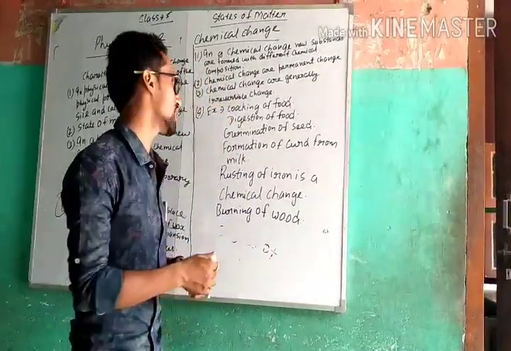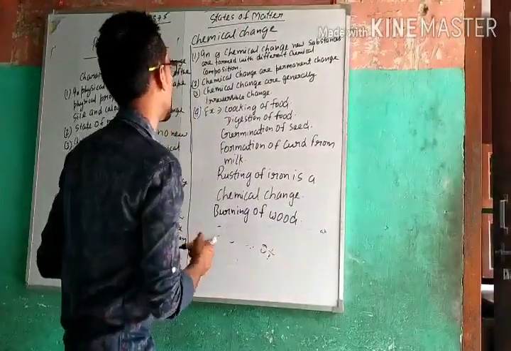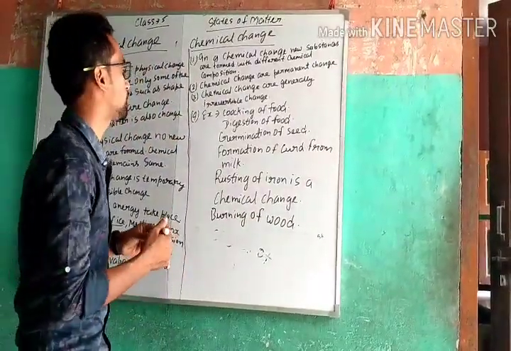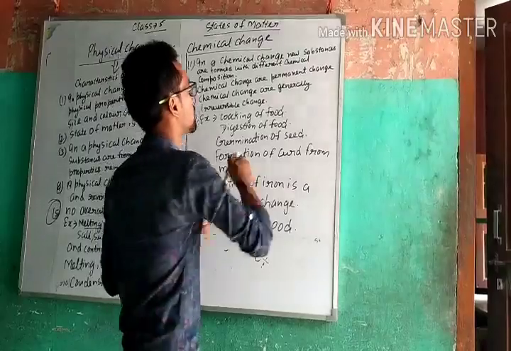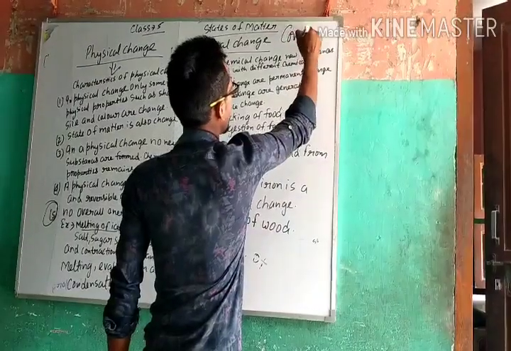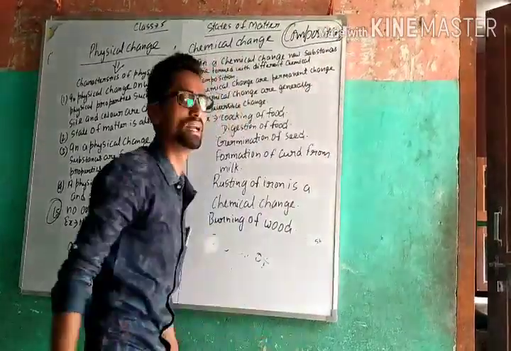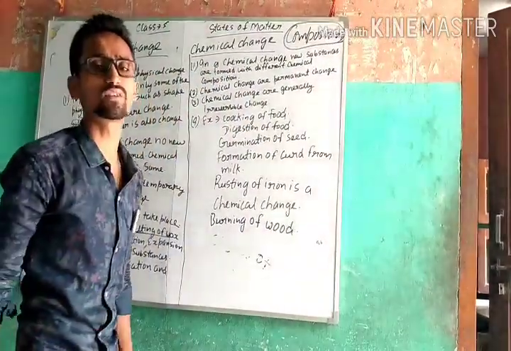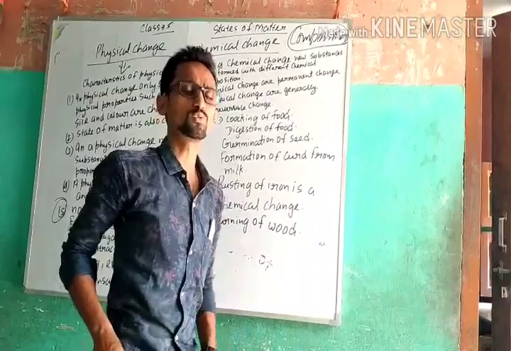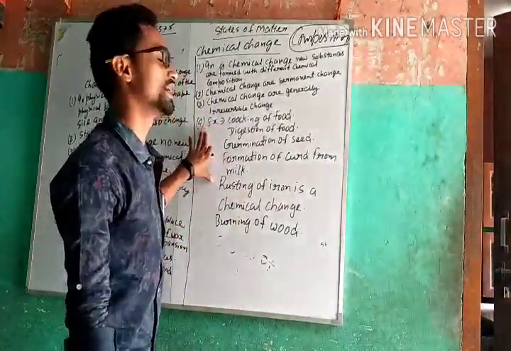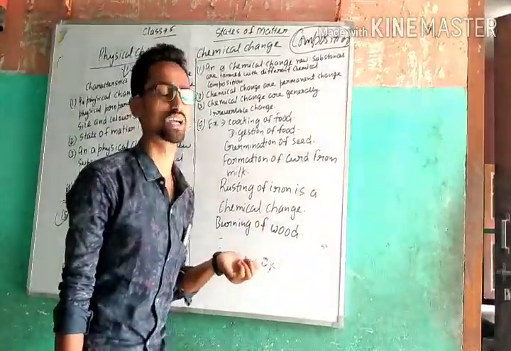Now talking about another point, chemical change can also affect the composition of the substances. It means their constituent elements do not remain the same. So we can say that chemical change has different criteria compared to physical change.